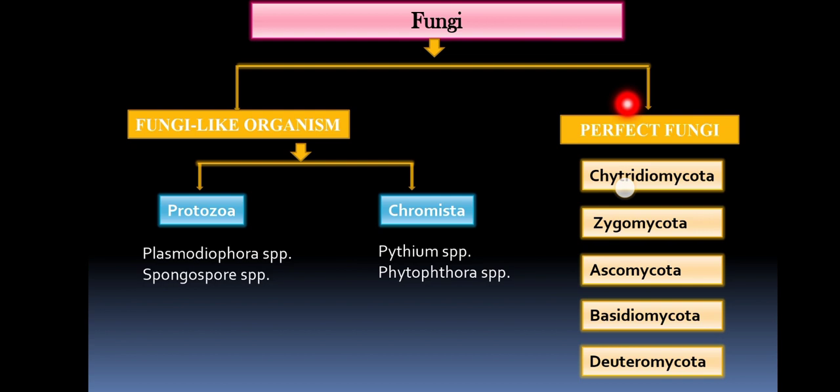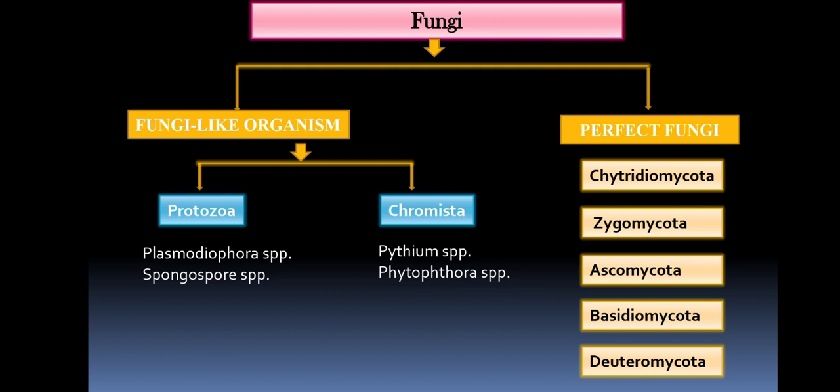Okay. So now you are clear about the outline of fungal classification. It is classified into two major groups, that is fungal-like organism and perfect fungi, which are again classified. The fungal-like organism is classified into two groups, that is protozoa and chromista, based on the presence or absence of the cell wall in it, whereas the perfect fungi group is divided into 5 major groups. First two are the lower fungus and another three are the higher fungus group.